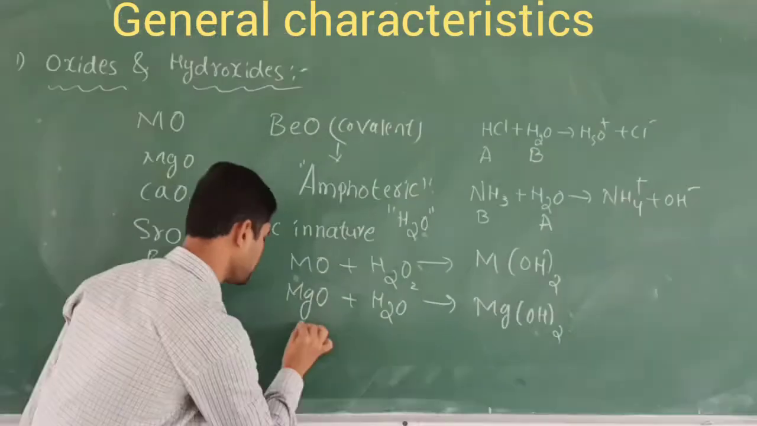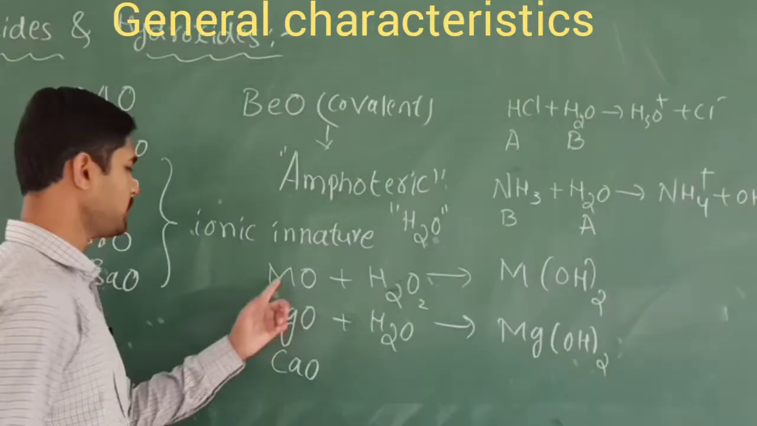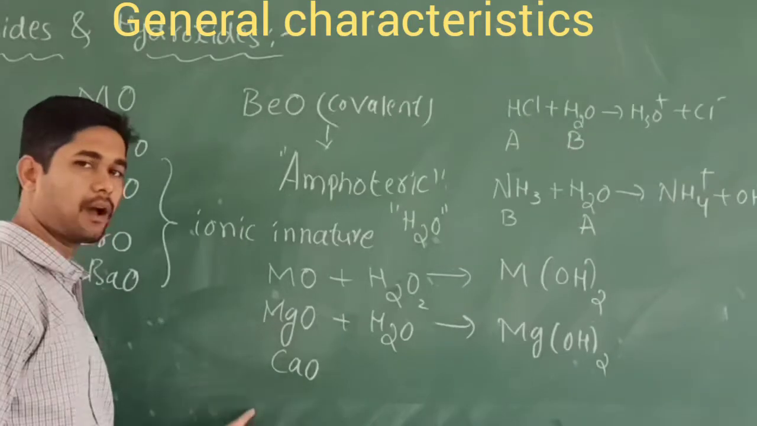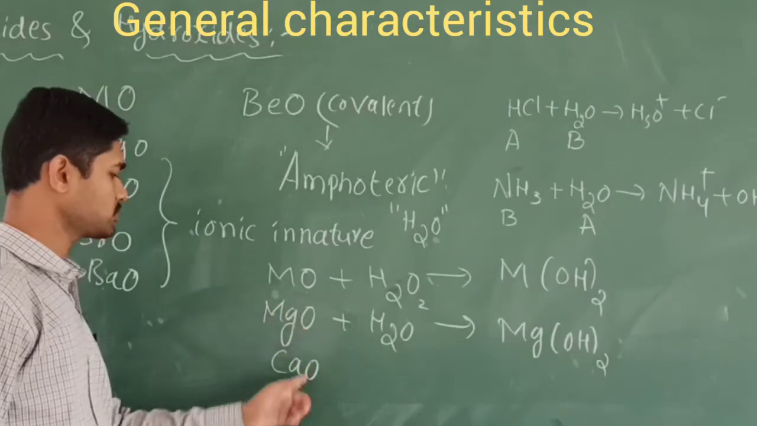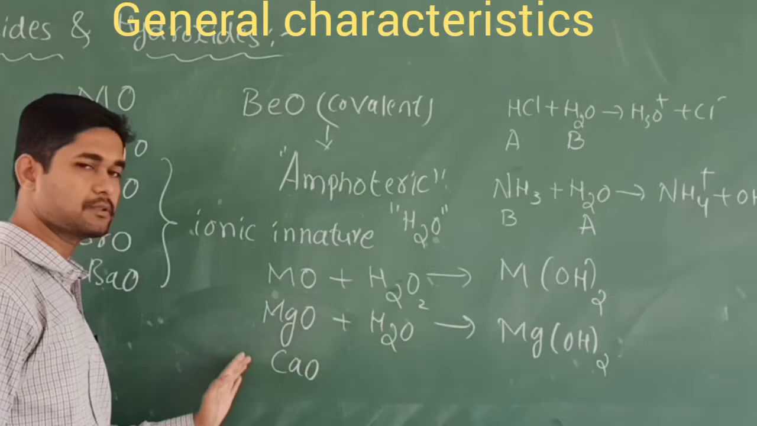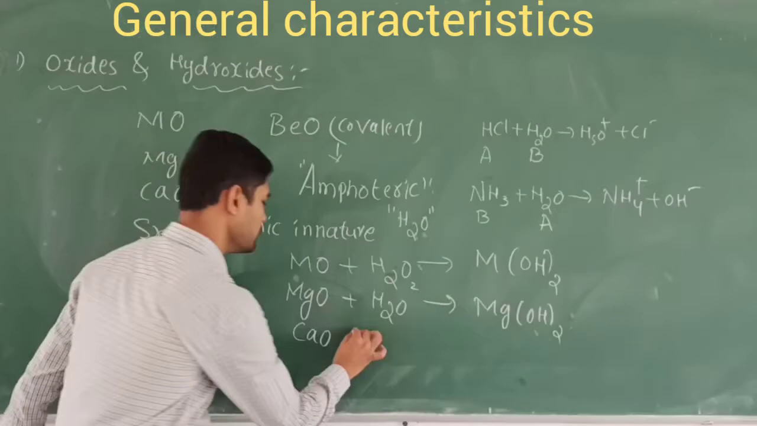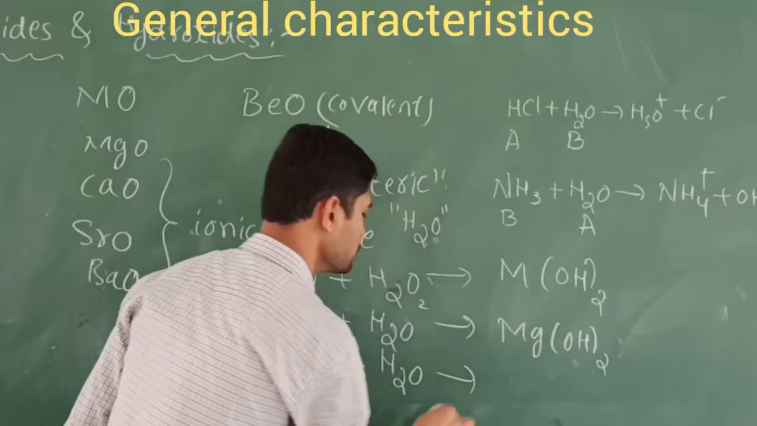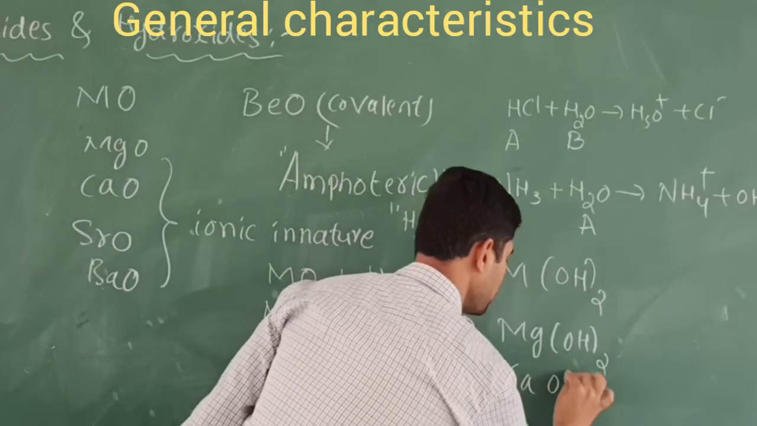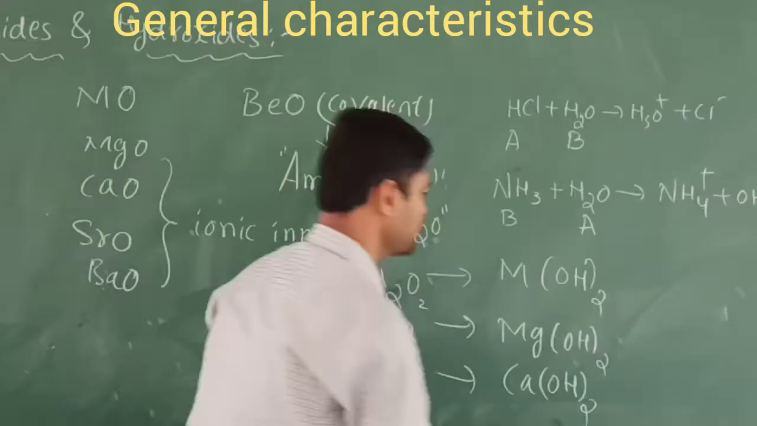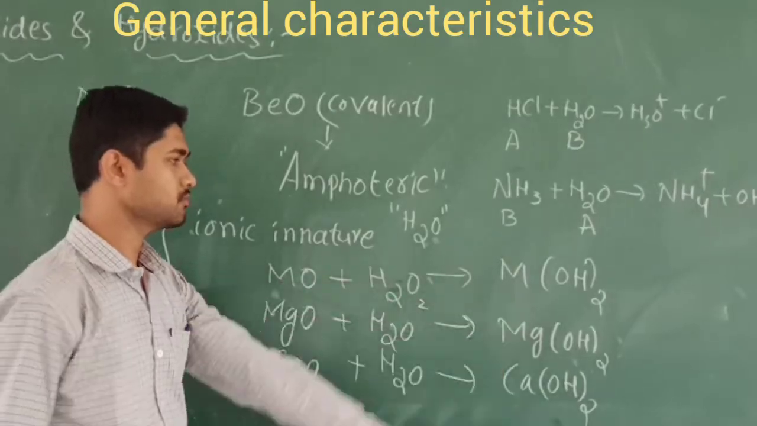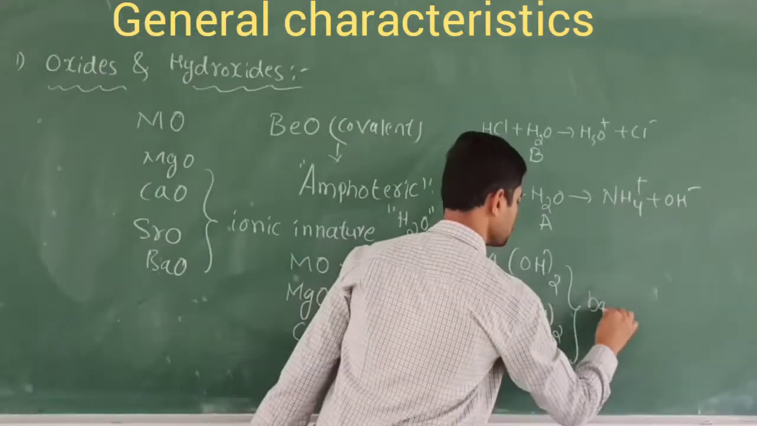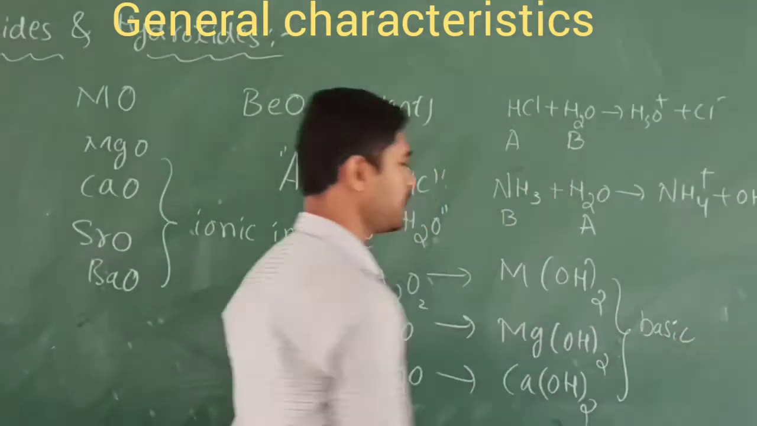Similarly, if I take calcium oxide, because the metal is calcium, these are called alkaline earth metals. This is the oxide form, so these will exhibit ionic nature. This calcium oxide is going to react with water molecules, so calcium hydroxide is formed here. These metal hydroxides we are going to call basic in nature. So these will act as basic in nature.